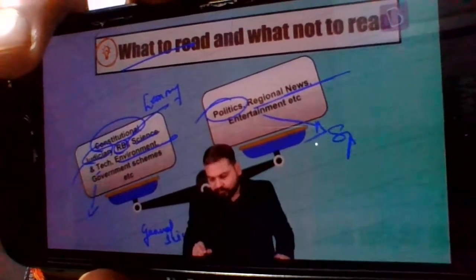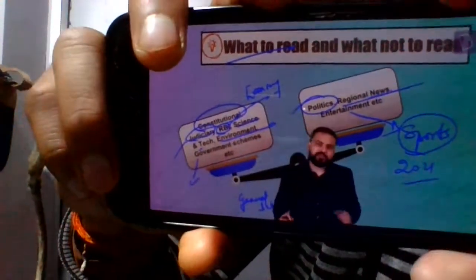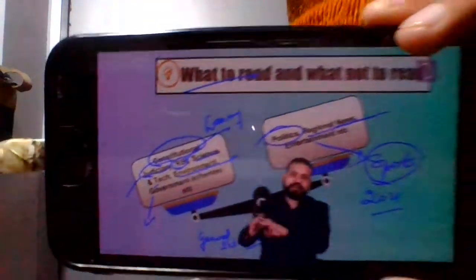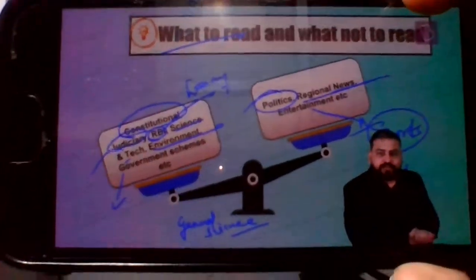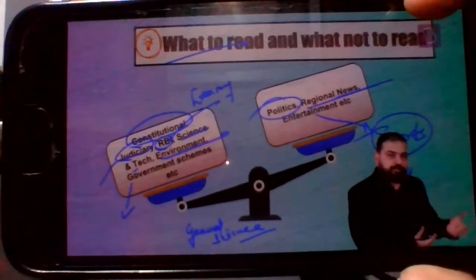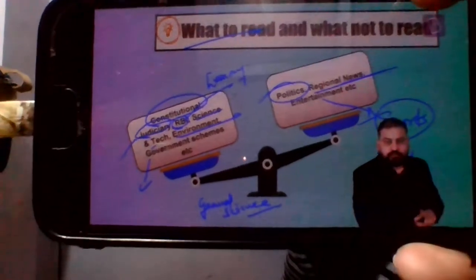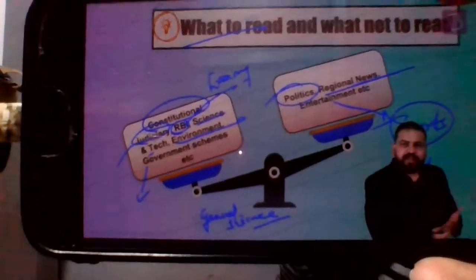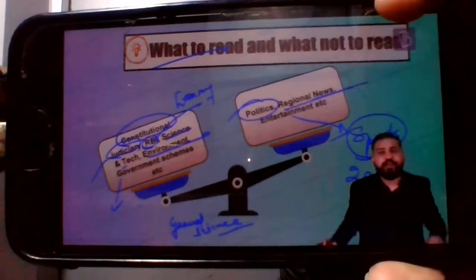Similarly, sports. In 2021, there were questions, but that does not mean that we start studying everything regarding sports. You know, the India-South Africa test match recently concluded. Now, it does not mean that you go ahead and start looking at the scorecard and know about who did what. Similarly, there are so many things happening. Pro Kabaddi is going to begin. We start watching Kabaddi saying that maybe one question will come.